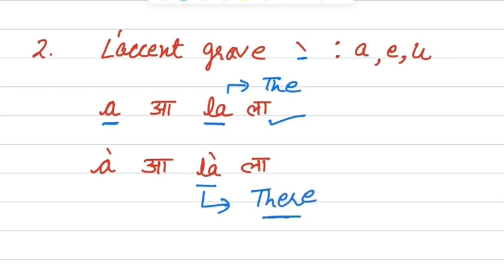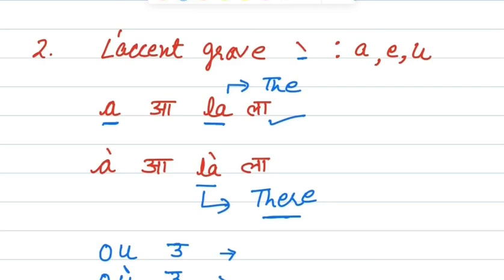So this is the only difference. Now let's understand with U.